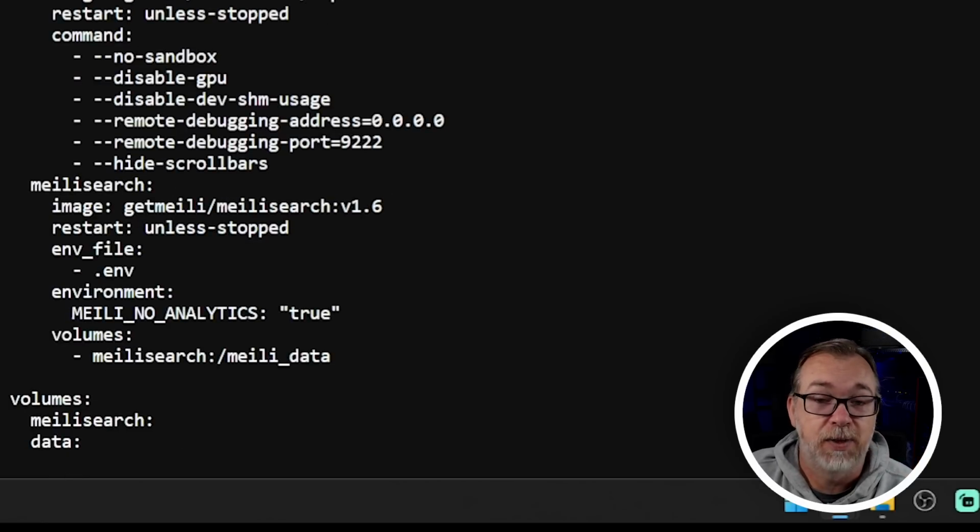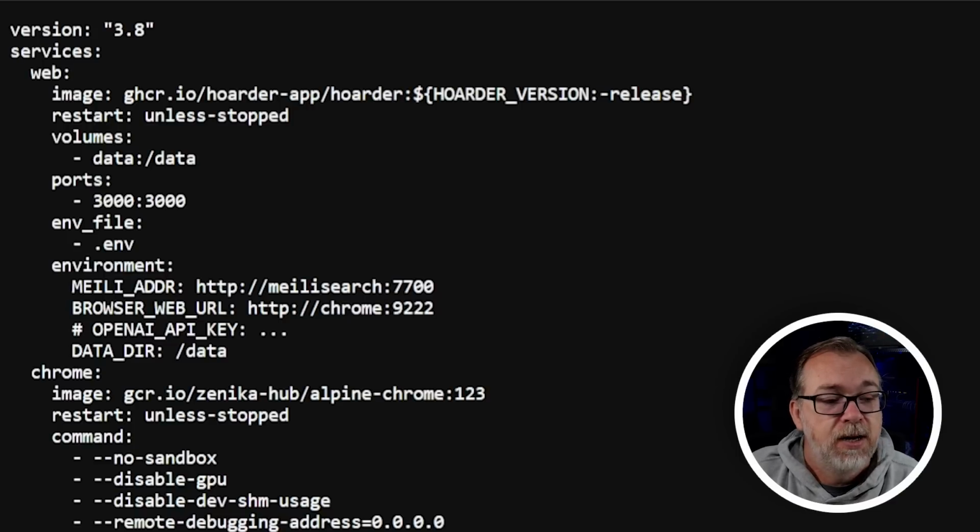I have not tried this with a mapped volume, so I would just probably stick to this because there's really nothing in there you need to mess with, right? So depending on what your setup is, you may want to use a mapped volume, but I can't guarantee that that will actually work. So I just wanted to throw that out there. Next, we've got ports. We've got ports 3000 on the browser side and on the container side. If you're already using port 3000 for something else, only change the left half of the column, or the left half before the colon there. If you change anything after the colon, it's going to screw things up and won't work. So only change the left half of this.